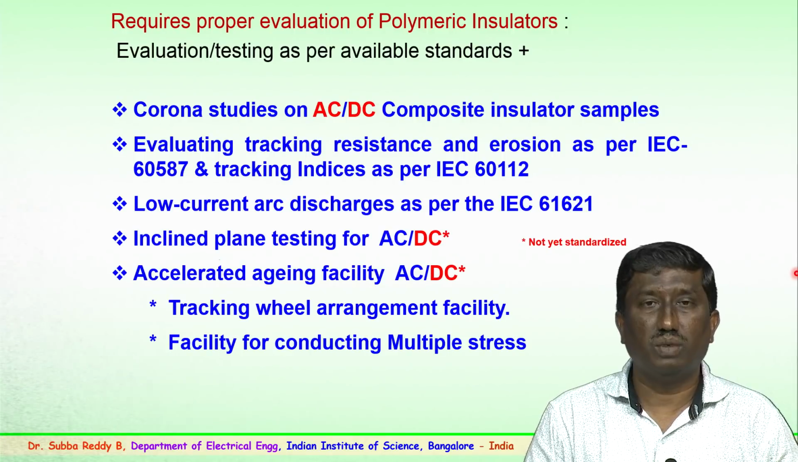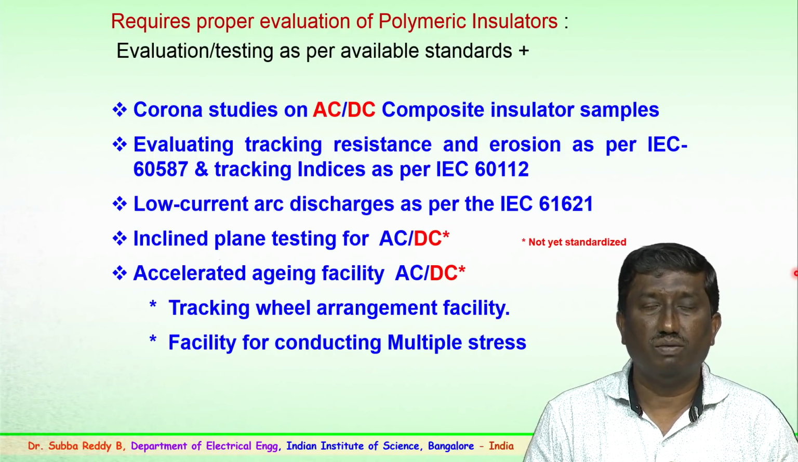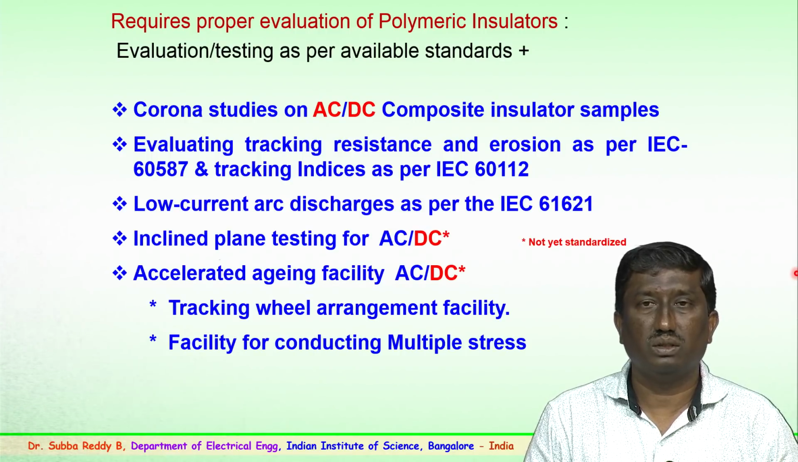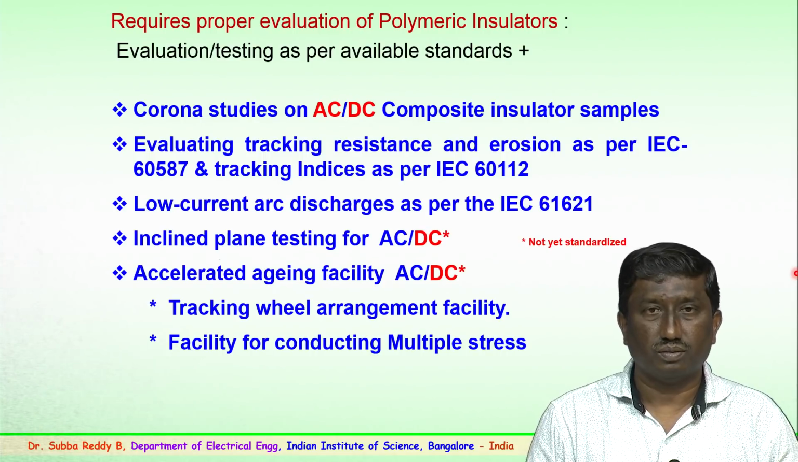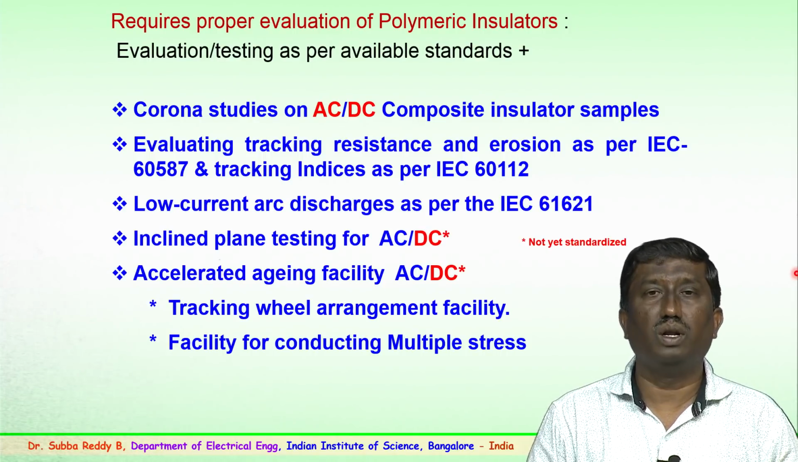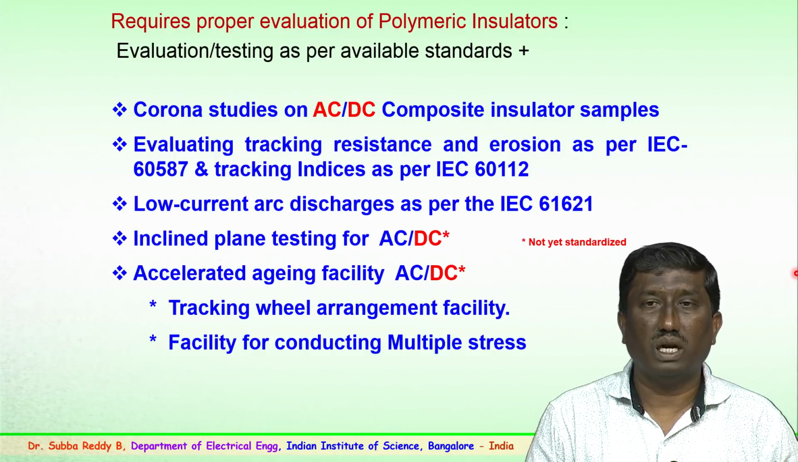Corona studies, in particular for both AC and DC, still require a lot of information. People are working on these effects on the composite insulator samples and trying to understand the phenomena and the effect on the insulators. The second point is evaluating the tracking resistance and erosion. This is again over a period of time; even though there are standards being prescribed, here again for DC application it has to be evaluated.